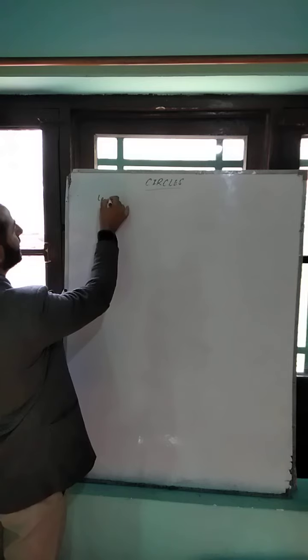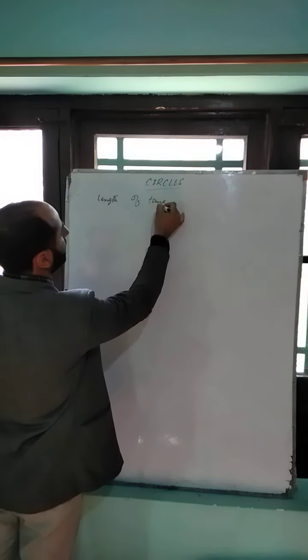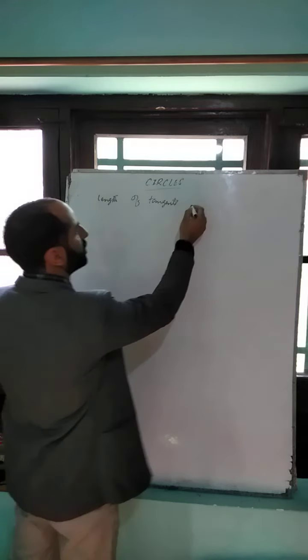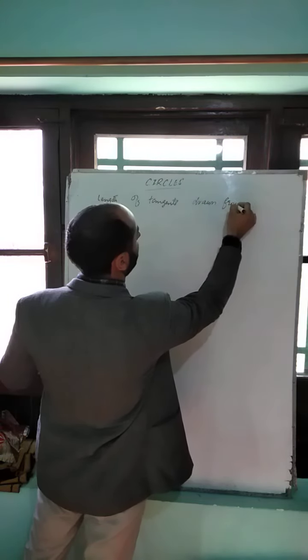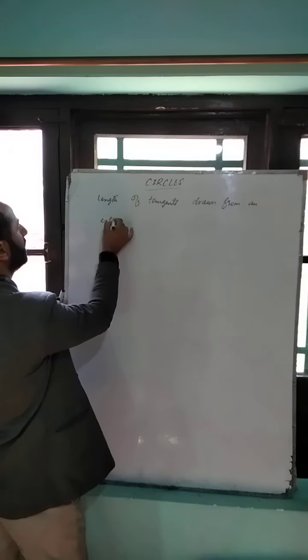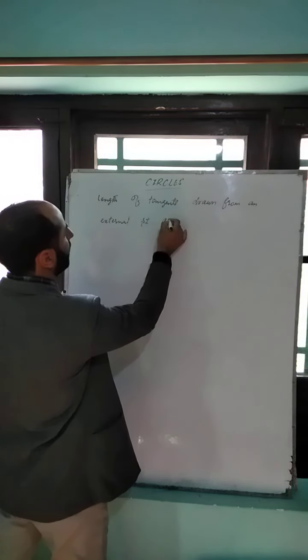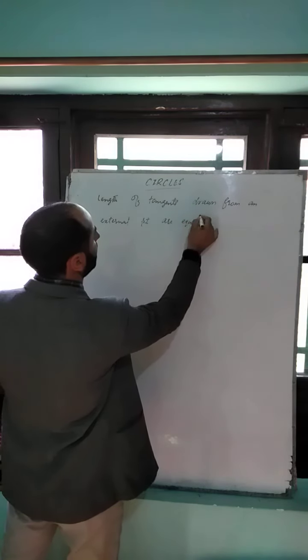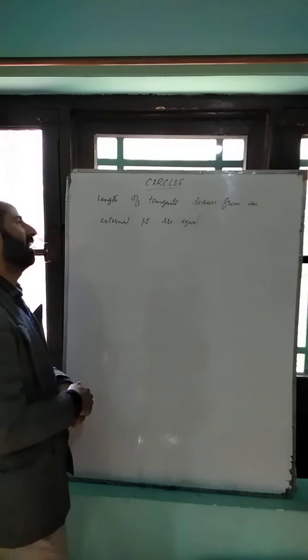Length of tangents drawn from an external point to a circle are equal.